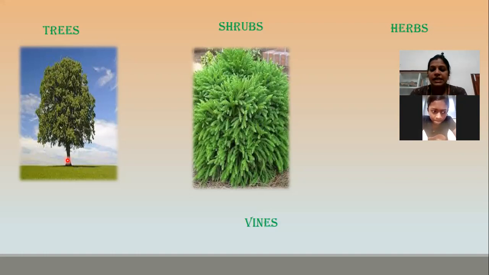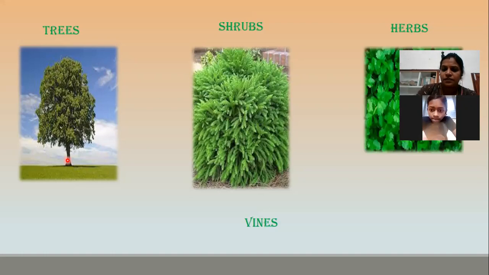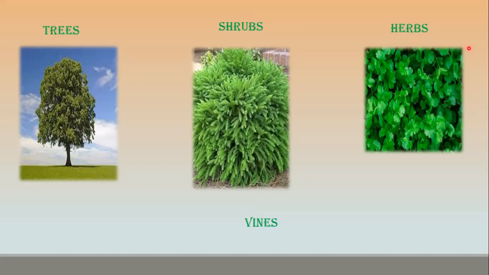Now we'll see the next category, that is herbs. Can you see the picture of herb? So which picture is given? Coriander. Okay, so this is an herb. Just think and tell me how the stems of this coriander plant are. When we observe the trunk of trees and shrubs, they are hard and strong. What about this coriander leaf?